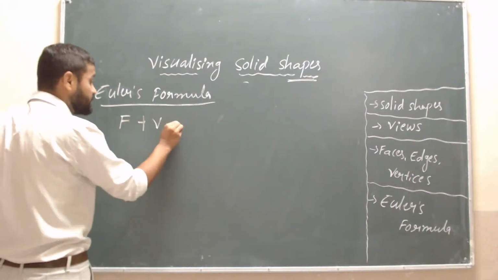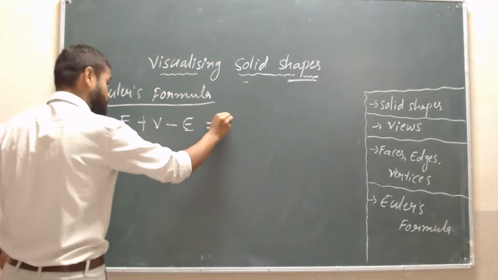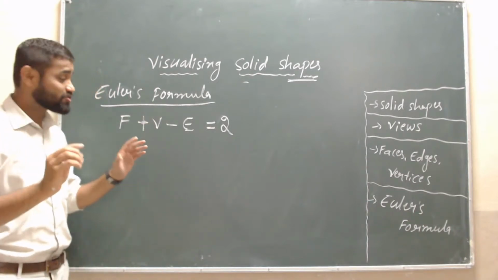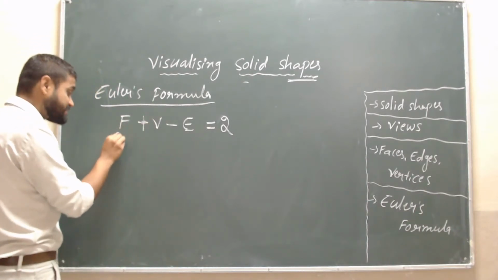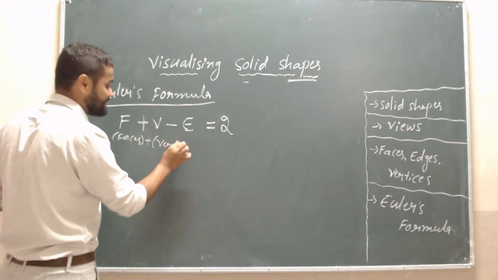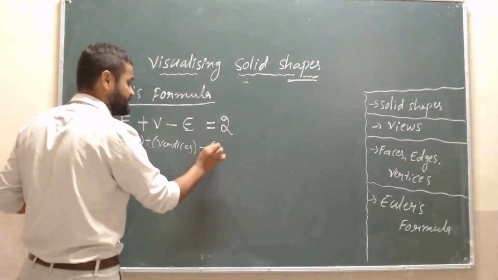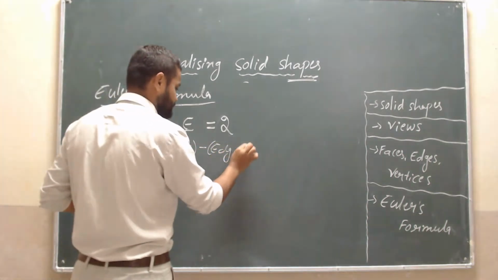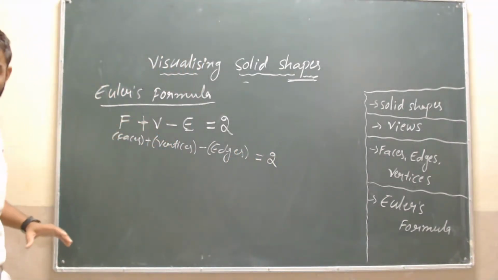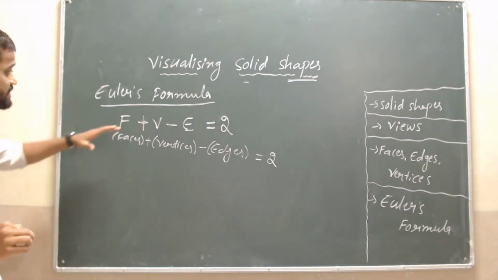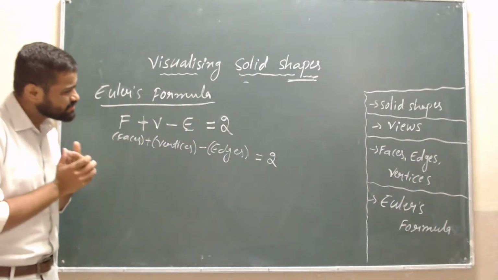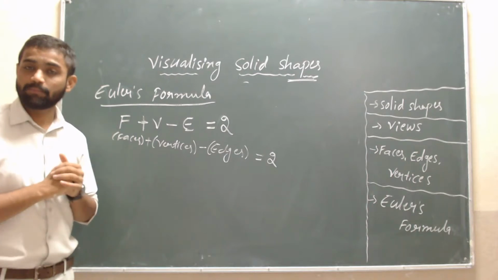F plus V minus E is equal to 2. What is meant by F, V and E? Simple, students. F is faces, V is vertices, and E is edges, and it is equal to 2. Where will we use this formula and where do we have to apply it?